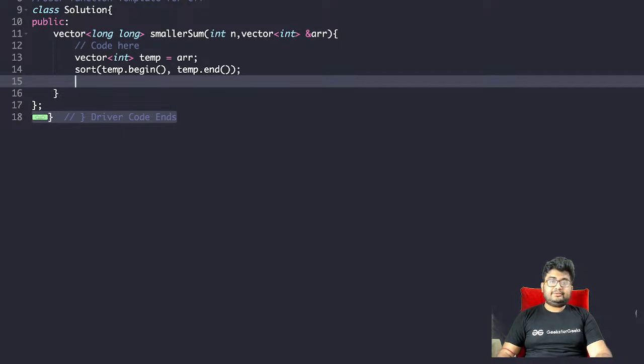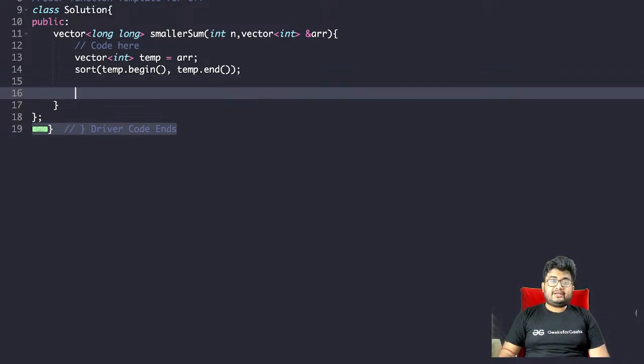We can hear you, thank you. So temp.begin, temp.end will sort it first. After that, we have copied this array into a temporary array and sorted it. Now we want to calculate the prefix sum.